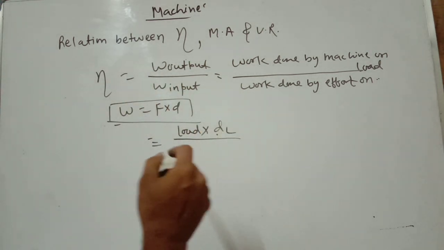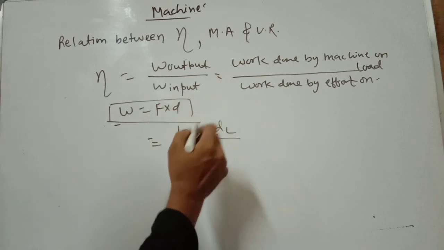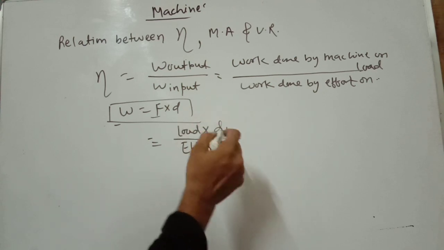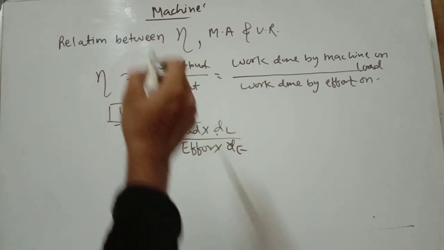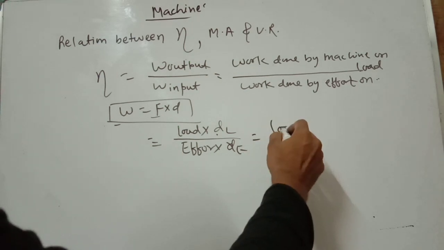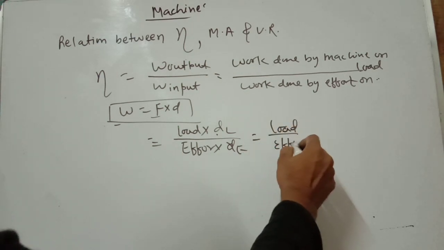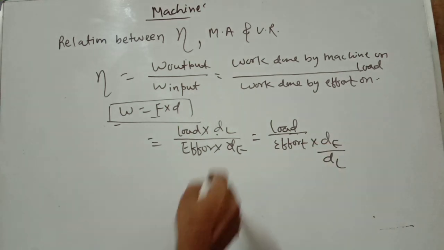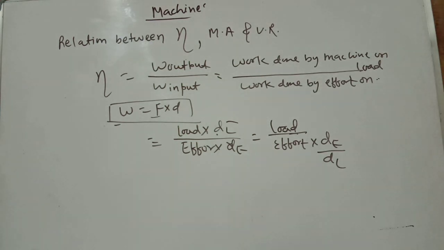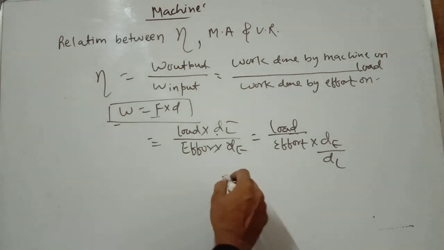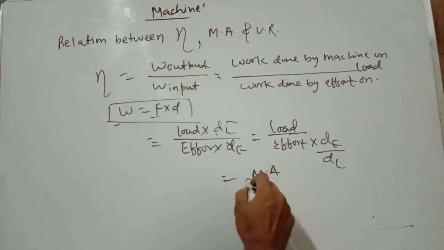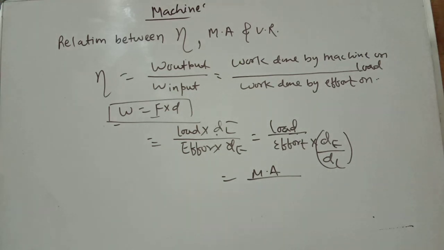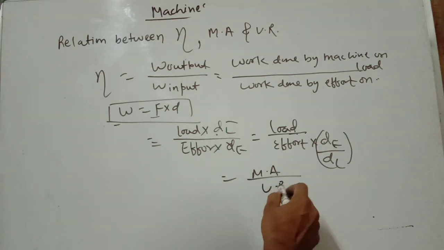Work done by the effort on the machine is the force, which is the effort, times the distance traveled by the effort, DE. So load by effort is the mechanical advantage, and the distance traveled by the effort to the distance traveled by the load is the velocity ratio.